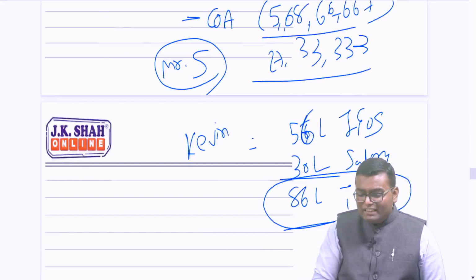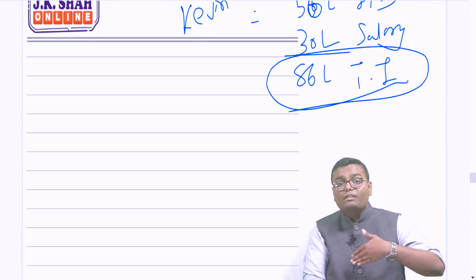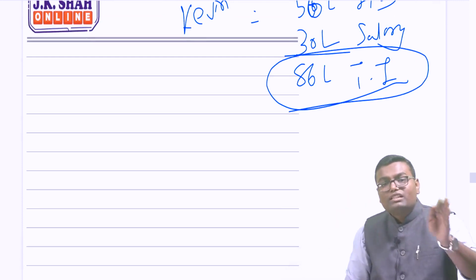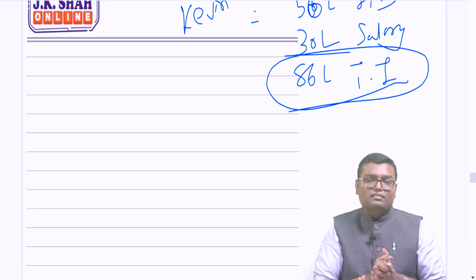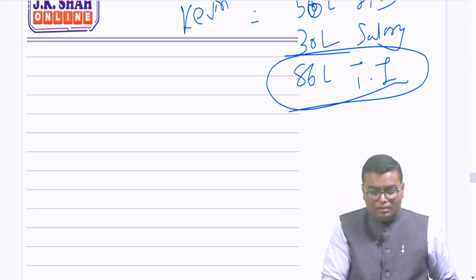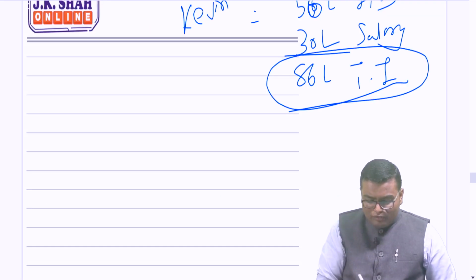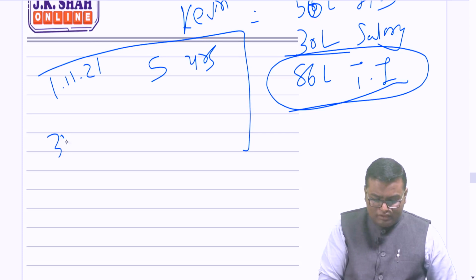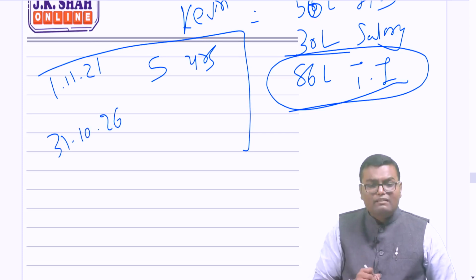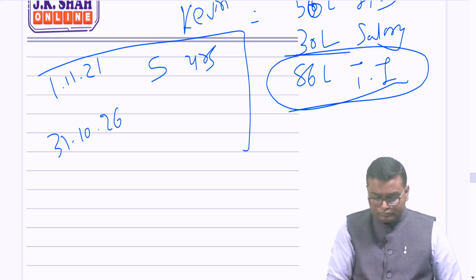Section 80D has clearly said that medical premium has to be bifurcated over the number of previous years which are covered under the policy. Then ignore the fraction of the months in that. Here I took the policy on 1st November 21 for 5 years. Tell me, the policy will end on which date? 31st October 2026.